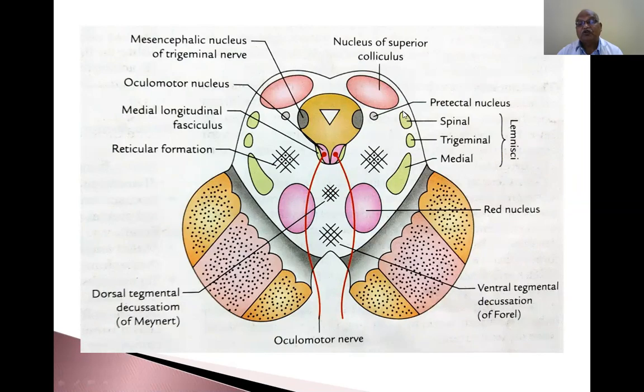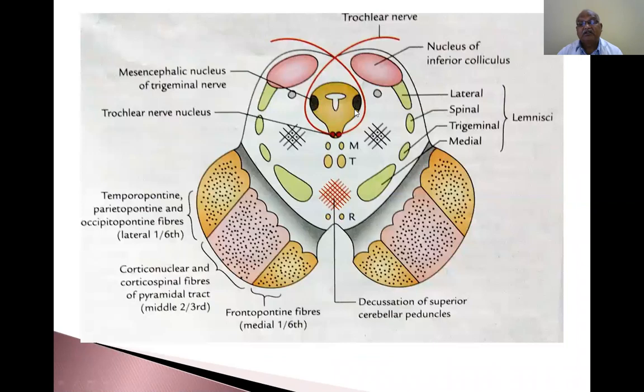No. At the level of the superior colliculus, the lemniscus is not mingled with the superior colliculus. So there is a large gap in between these two. This one and this one have a gap. In this diagram, there is no such gap. The lateral lemniscus and the nucleus of the inferior colliculus come together and are mingled, whereas at the level of the superior colliculus it is separate from the lateral lemniscus.